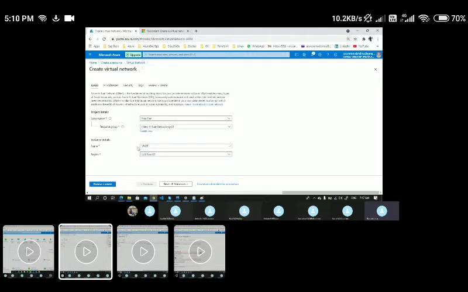So these are the primary details that I'm passing here. And with respect to VNet naming, there are no restrictions. We can give any name.